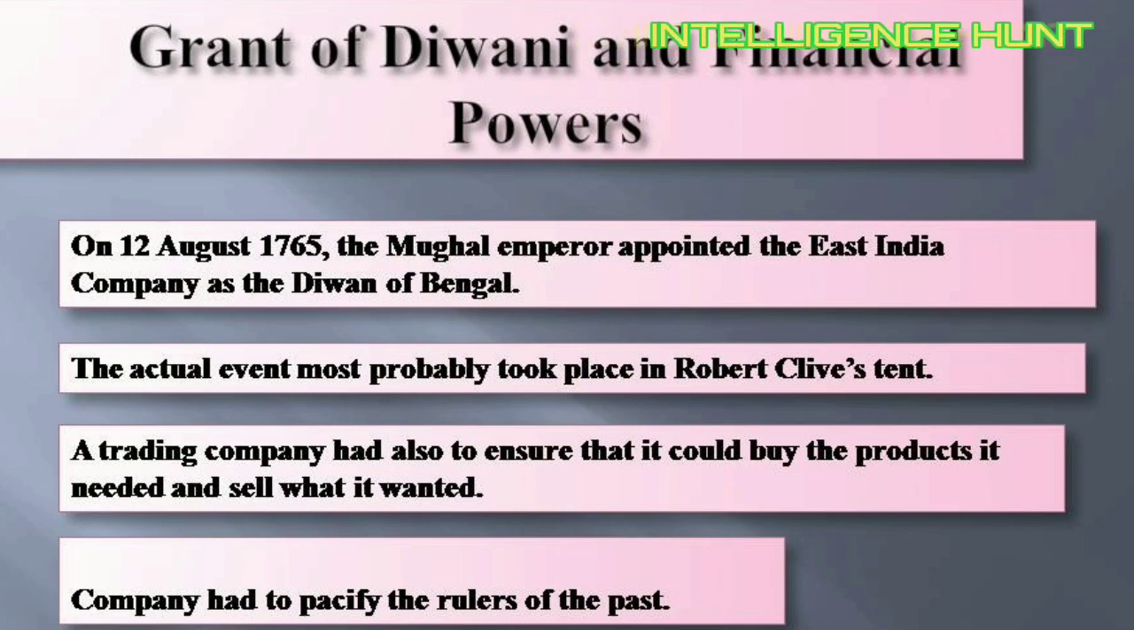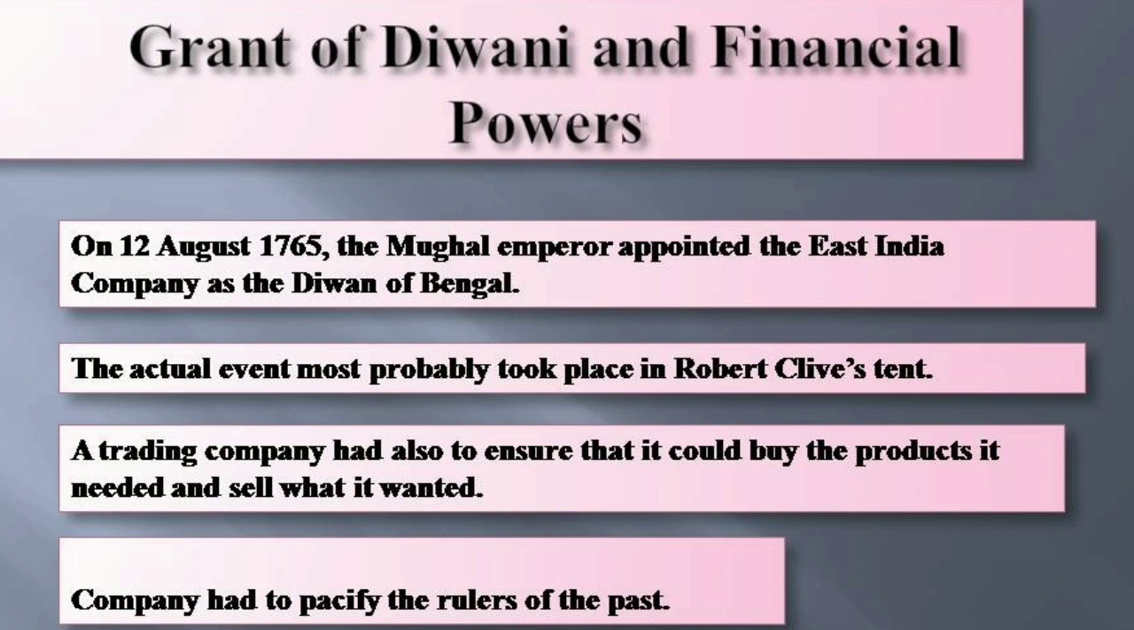Now, as Diwan, the East India Company had a lot of responsibilities, becoming the chief financial administrator of the territory under its control. It had to think of administering the land and organizing its revenue and resources. The trading company also had to ensure that it could buy the products it needed and sell what it wanted. So over the years, the company learned that it had to move with some caution.